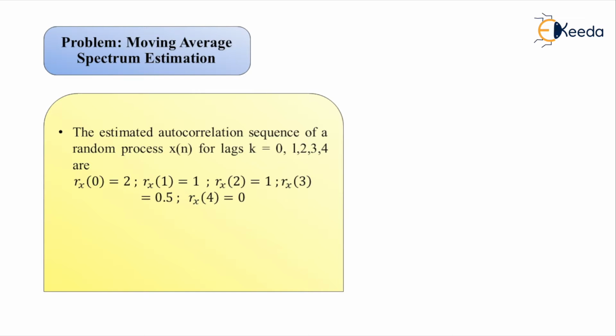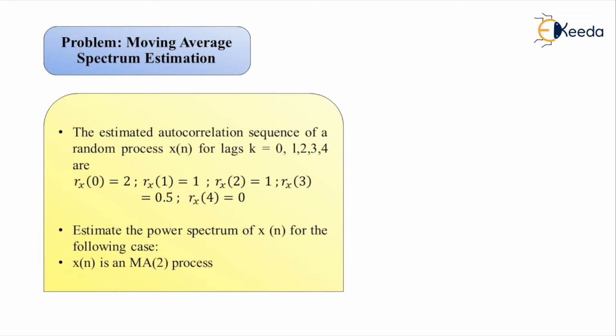Now we have been asked to estimate the power spectrum of the discrete time random process x of n for the following case: x of n is an MA(2) process here.